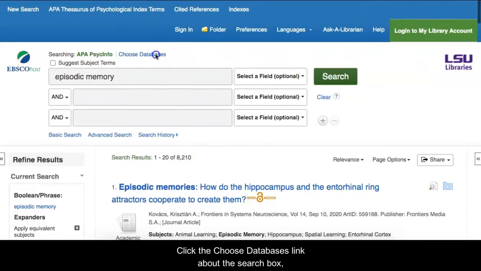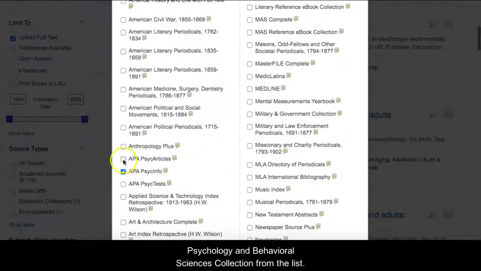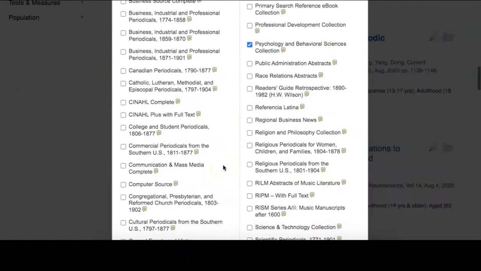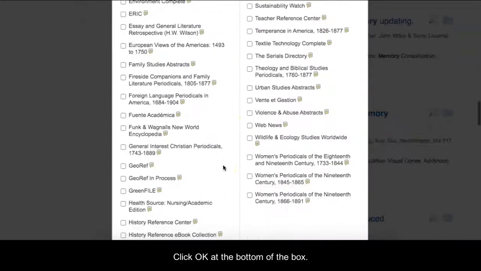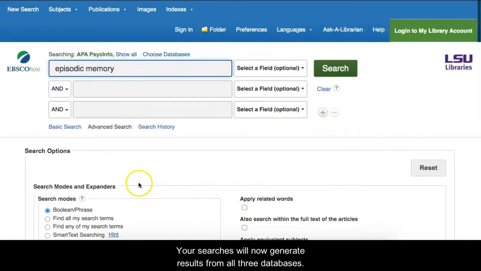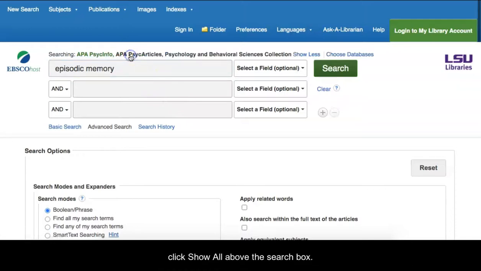Click the Choose Databases link above the search box and select APA PsycARTICLES and Psychology and Behavioral Sciences collection from the list. Click OK at the bottom of the box. Your searches will now generate results from all 3 databases. To see a list of the selected databases, click Show All above the search box.